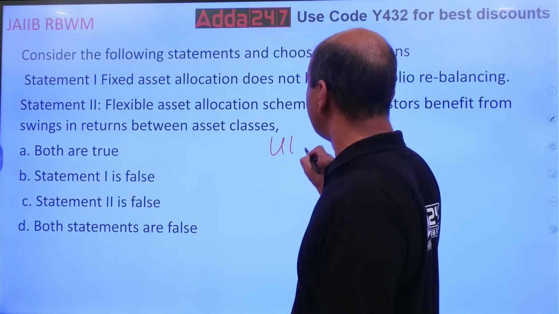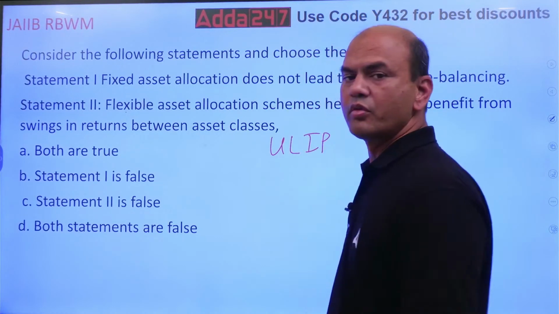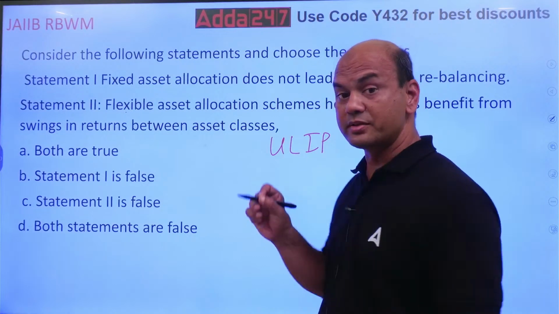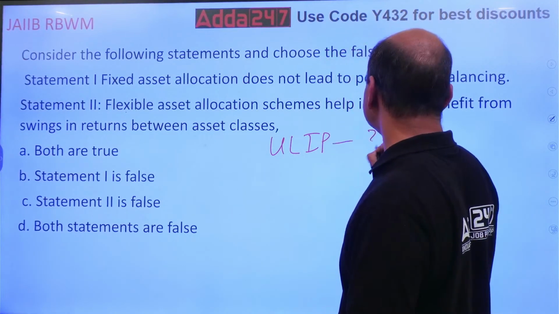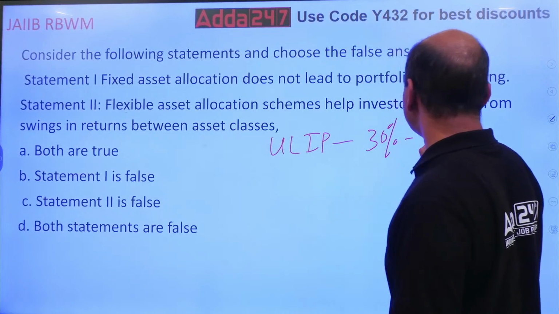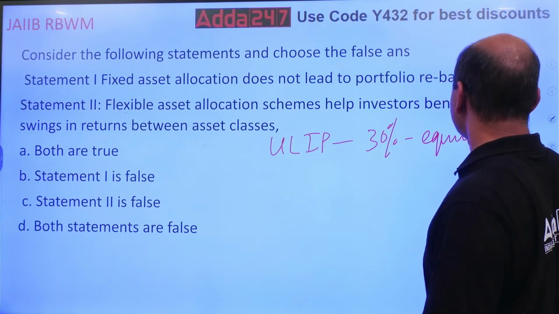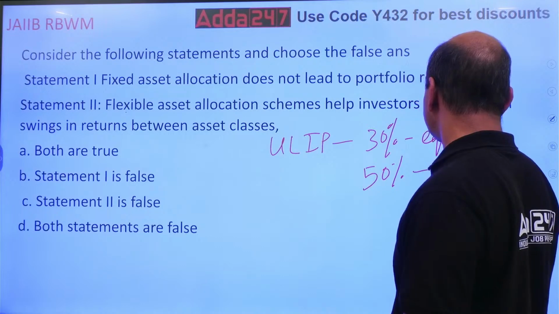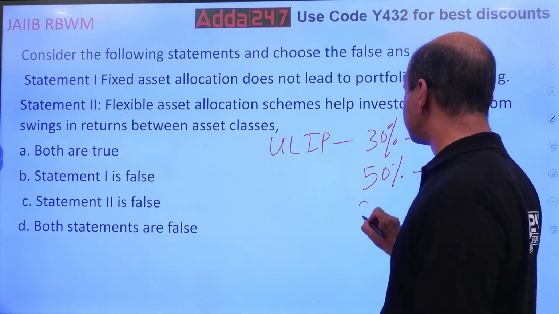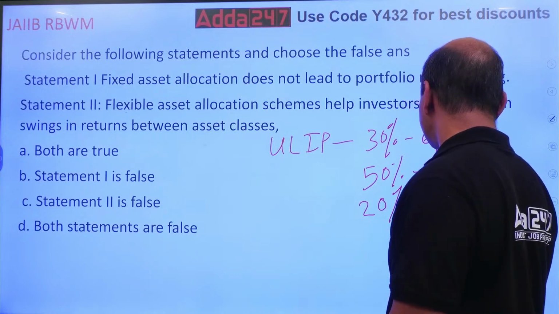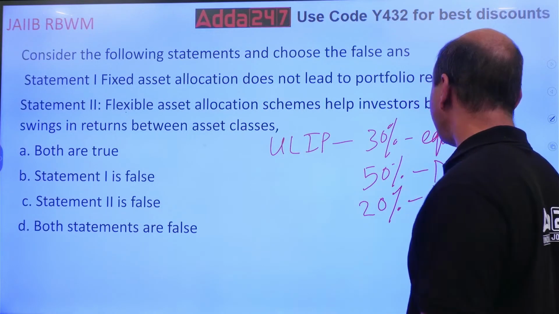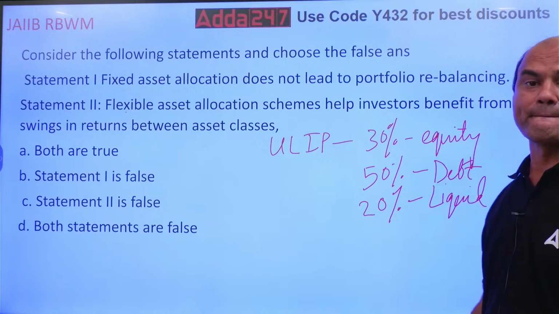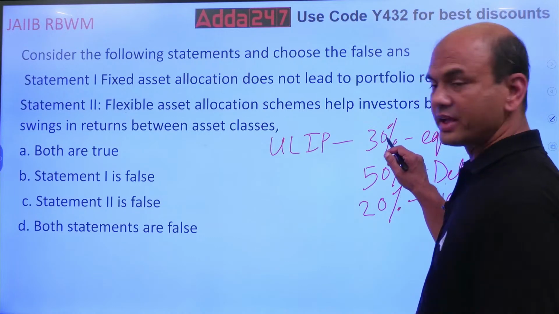ULIP. What is ULIP? Unit linked insurance plan. What do you give in ULIP? In ULIP, the customer gives in writing: invest 30% of my funds in equity, invest 50% in debt, invest 20% in liquid. So the customer gives you in writing, and very important, the customer can change this anytime.